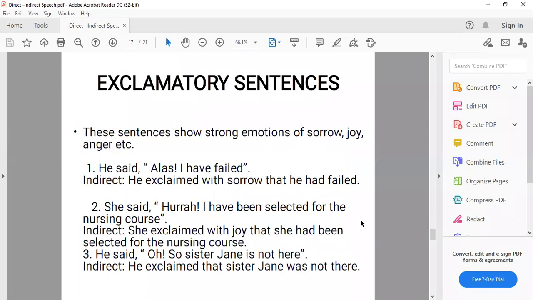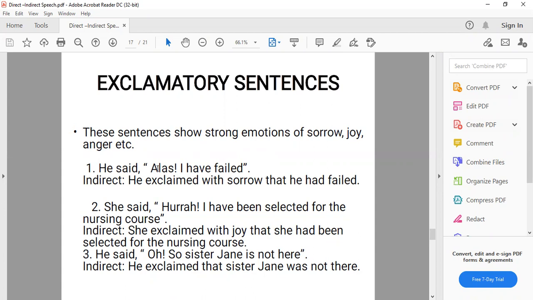Clear? Now coming to the next form, we have exclamatory sentences. You know what are exclamatory sentences? These sentences show strong emotions of sorrow, joy, and anger. For example, he said, "Alas, I have failed." Now, how are we going to change these sentences if we have direct speech given in the exclamatory form?